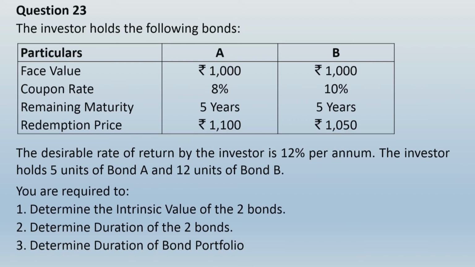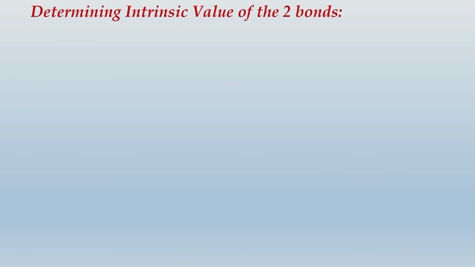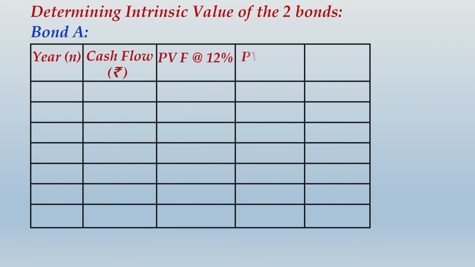So now let us see how to present the solution. First of all, we will determine the intrinsic value and the duration of both the bonds. So for bond A, because you want to calculate the intrinsic value as well as the duration, you cannot write up the annuity factor for year 1 to 5. Individual cash flows will have to be identified. Why? Because at the end you want this column, right? N into PV. If you want to calculate sensitivity, volatility or duration of the bond, this calculation what you have seen earlier is a mandatory calculation.